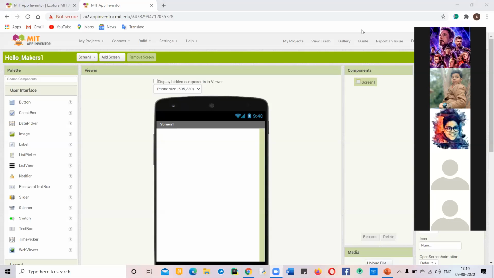Can we publish this app on Play Store? Yeah, but we will not teach you right now. We will give the information in the basic one.